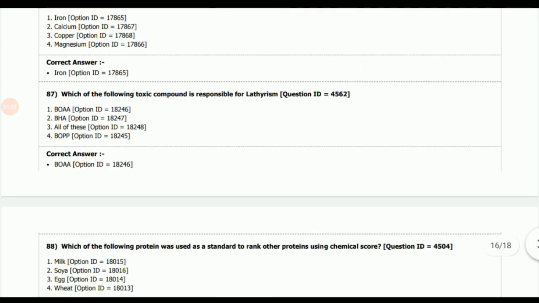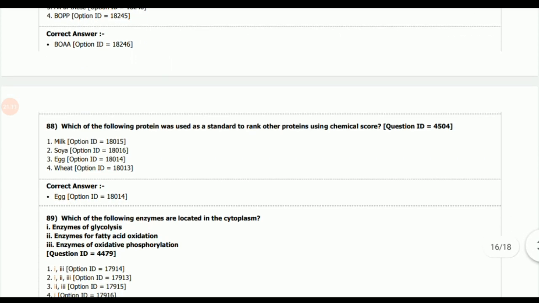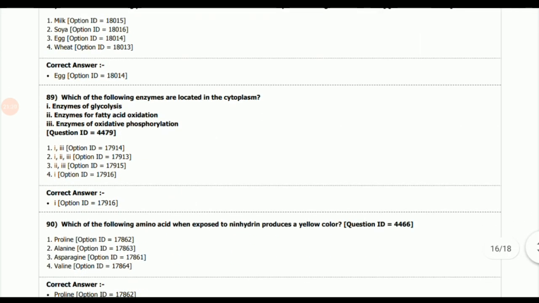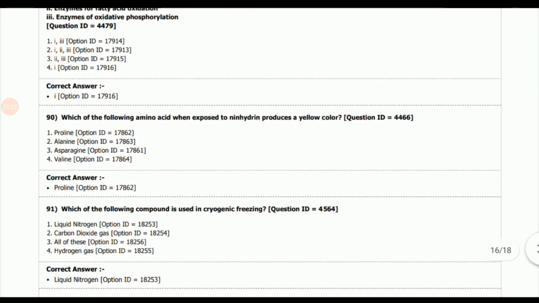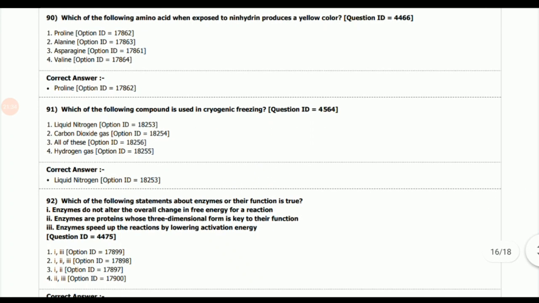Next question, which of the following toxic compounds is responsible for lathyrism? The answer is BOAA. Next question, which of the following proteins was used as a standard to rank other proteins using chemical score? The answer is egg. Next question, which of the following enzymes are located in the cytoplasm? So the correct option is enzymes of glycolysis. Next question, which of the following amino acids when exposed to ninhydrin produces a yellow color? The answer is proline.